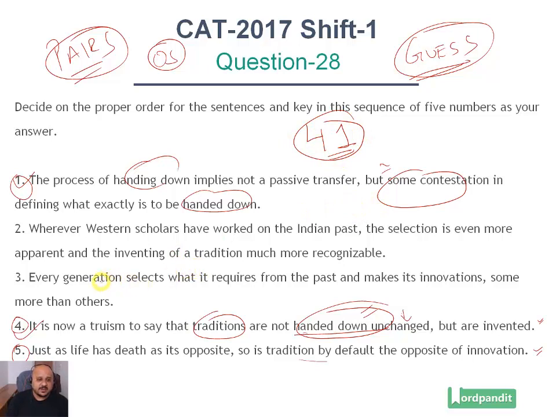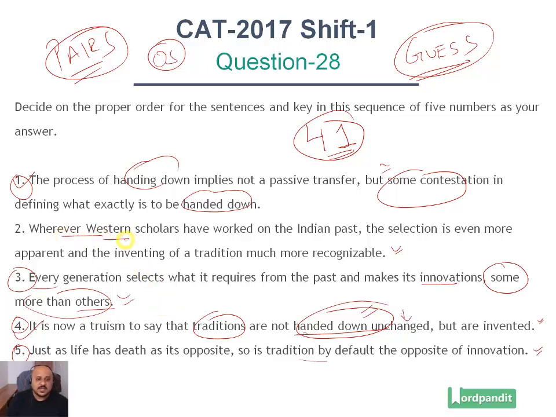Now the next pair we identify. Every generation selects what it requires from the past and makes its innovation, some more than others. Wherever Western scholars have worked upon the Indian past, the selection is even more apparent and the inventing of a tradition much more recognizable. Now in this case, statement 3 becomes your generic statement, which says that every generation selects what it requires from the past and makes its innovation, some more than others. So it's referring to some particular people making some changes.